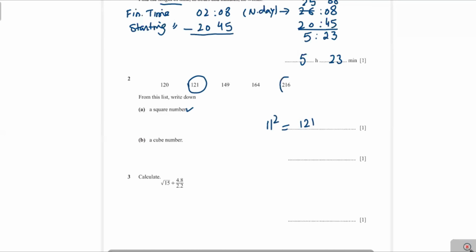Now you see here 216, you take the cube root of all these numbers. If the answer is a whole number, that number will be a cube number. Therefore, this number is 6 cubed, that is 216. This is the answer.